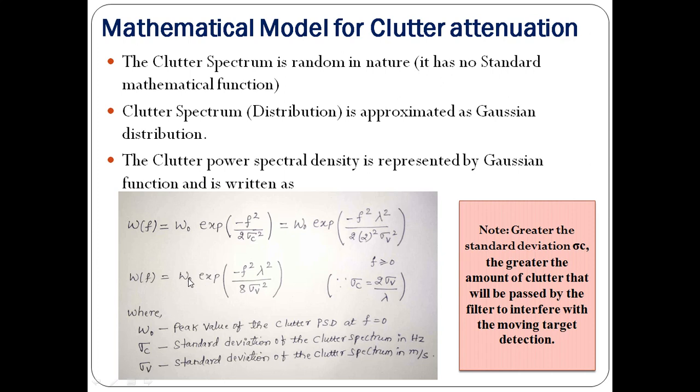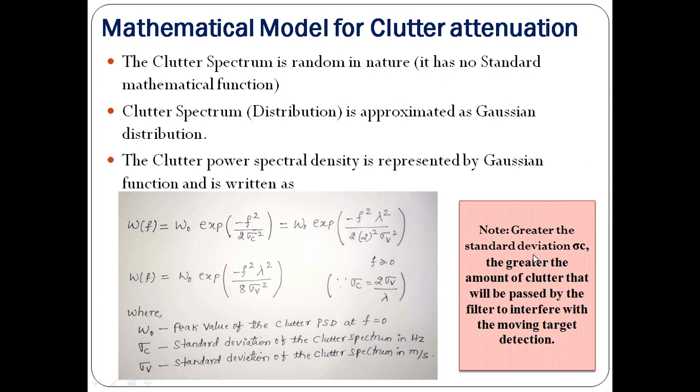Thereby, you can reduce the effects of the clutter spectrum which is going to interfere with the detection of the moving target. How to control it? The only possibility is by controlling the standard deviation value.